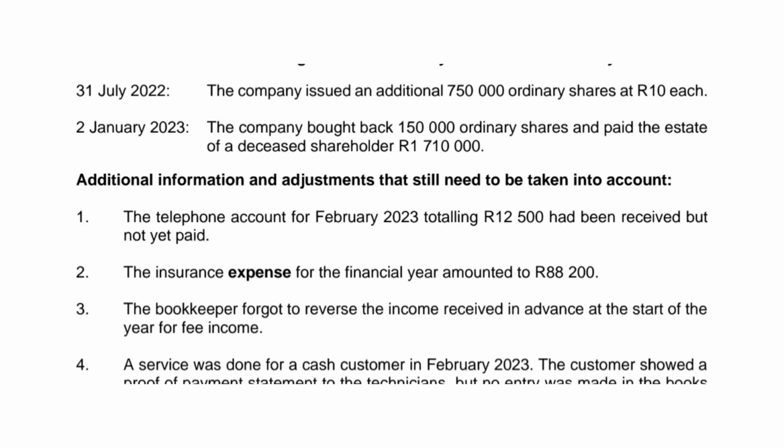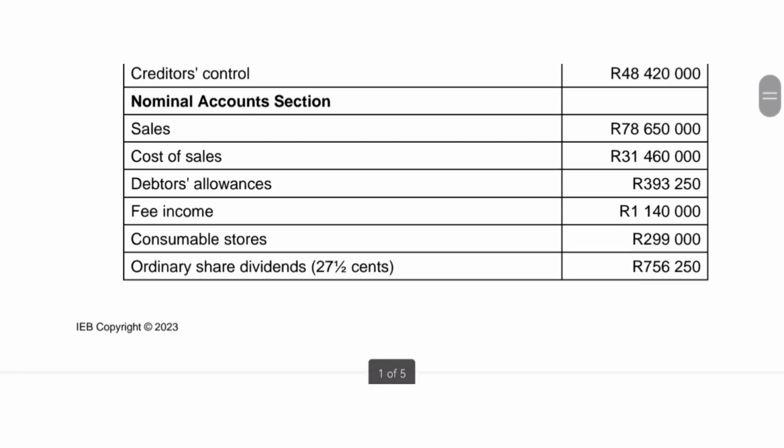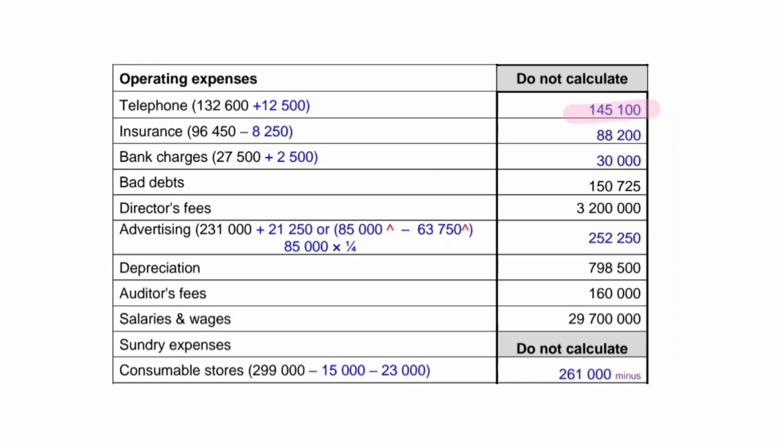We have the telephone account for February 2023, 12,500 had been received but not yet paid. This just means that we received our statement from our telephone service provider. We owe 12,500 for February. That is what we have used. We have consumed telephone benefits, but we haven't paid them yet. We need to add on to our existing telephone the 12,500. It's 145,100. There is your 12,500.